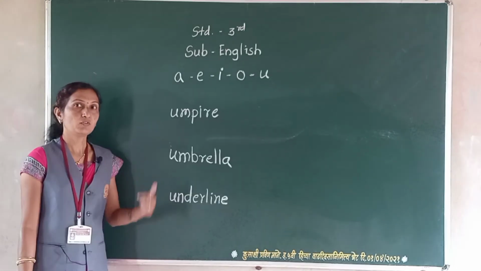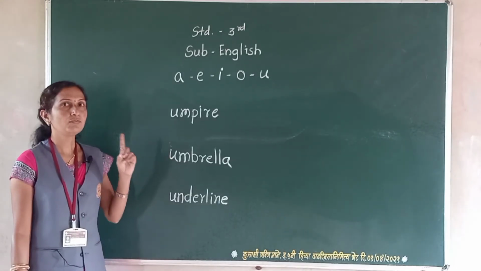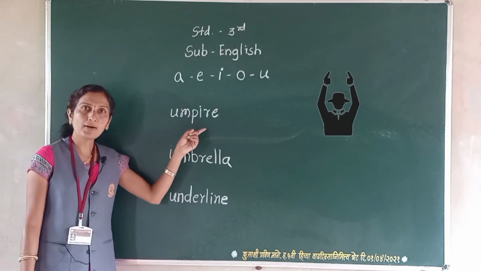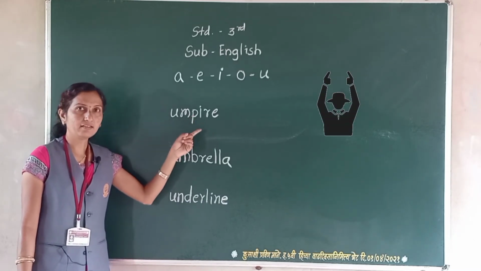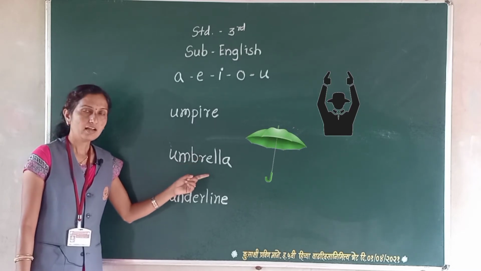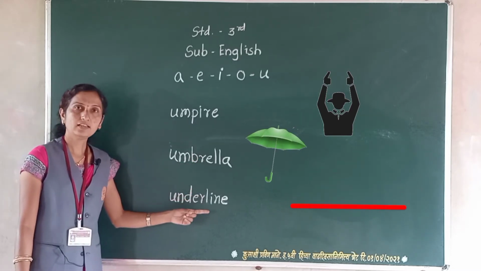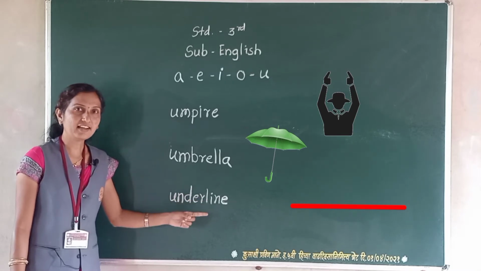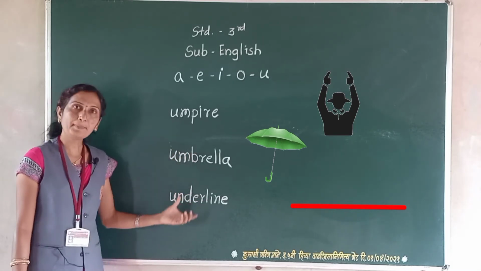Now see here, the first picture is umpire. The next is umbrella. And the third one is underline. We have three pictures.